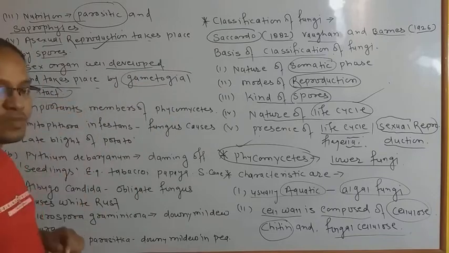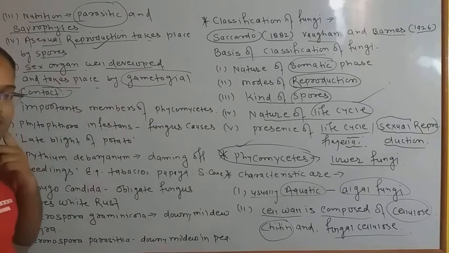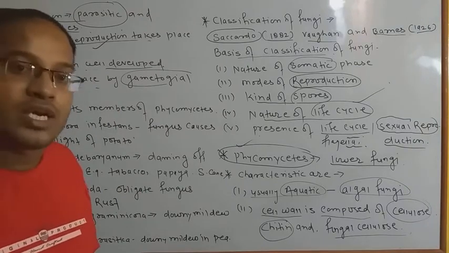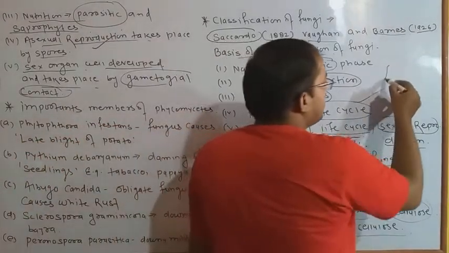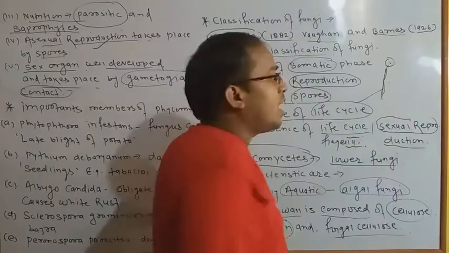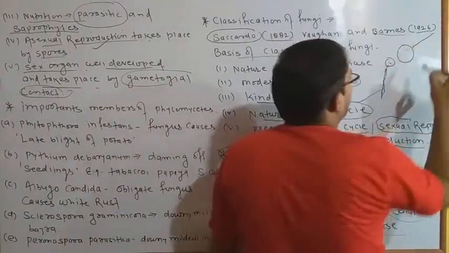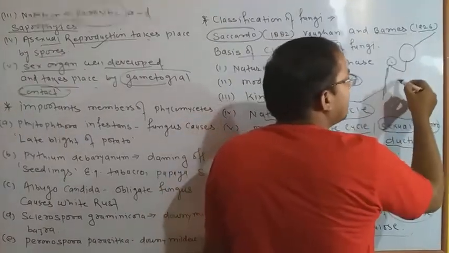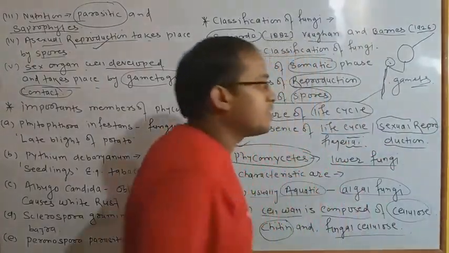What is the meaning of gametangial contact? Gametangial contact means the sexual reproduction in these takes place on the basis of gametangial contact. How is it possible? Suppose there is a sperm, this is the structure of a sperm, and second, this is the structure of an ovum. So when they come close to each other they form what? Gamete. So this is the process of gametangial contact.